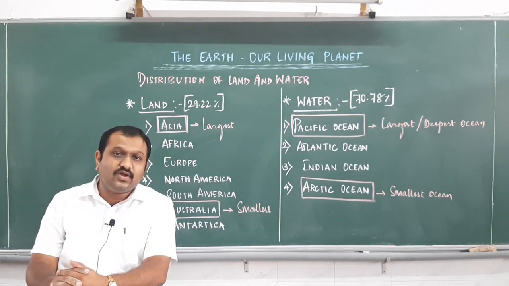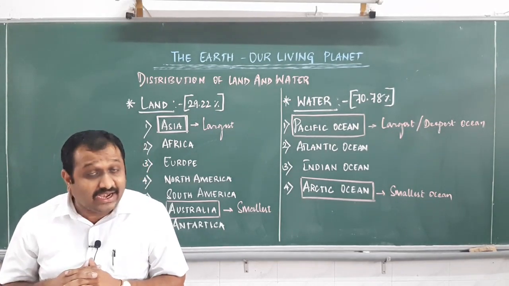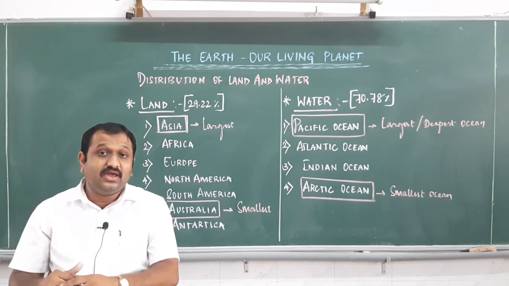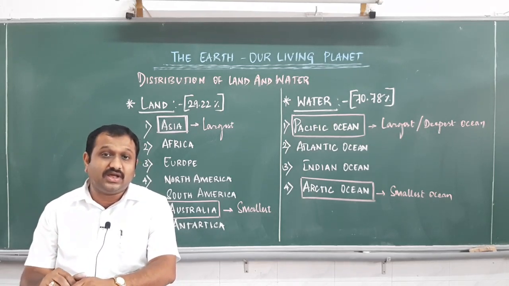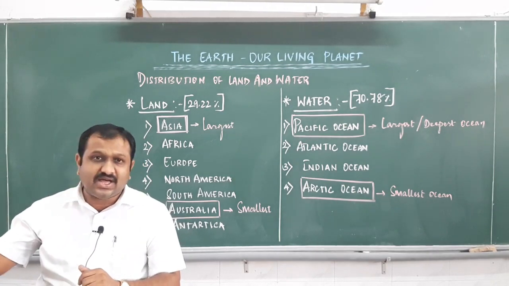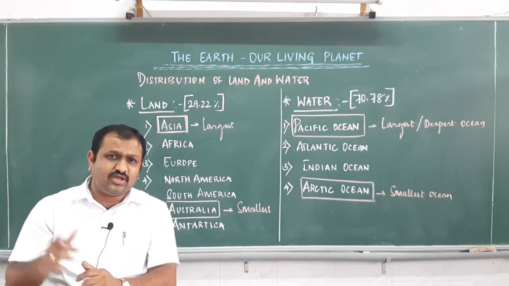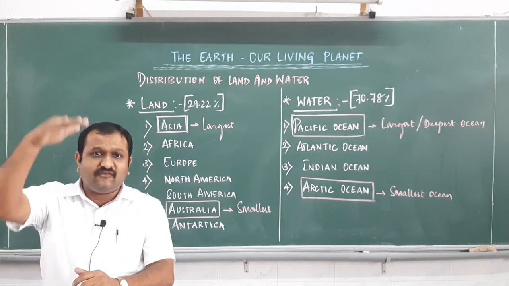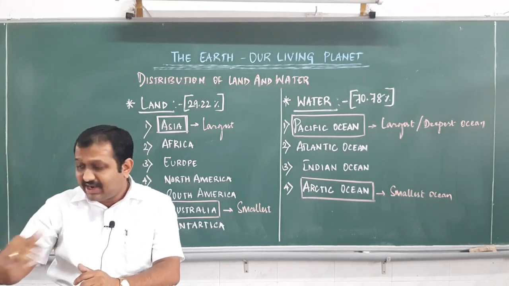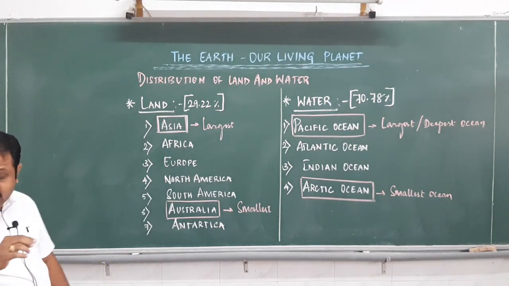Therefore, the northern hemisphere we also call the land hemisphere, and the southern hemisphere the water hemisphere. You know, dear students, you have learnt in class 5th or 6th, the earth or the globe divides into 2 equal halves, northern hemisphere and southern hemisphere. Let me explain that with the help of a diagram.